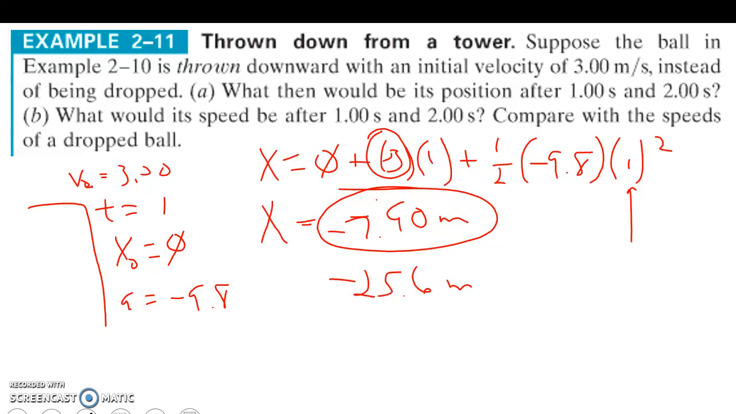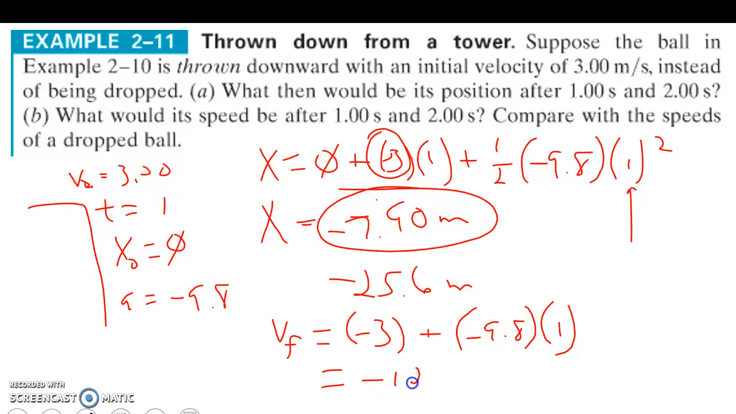Now, what would its speed be after 1 second and 2 seconds? Well, final velocity is equal to our initial velocity, which is negative 3, plus our acceleration of negative 9.8 times time, so 1. So this would be negative 12.8 meters per second. And after 2 seconds, it would be negative 22.6 meters per second. But that's how you can find the final velocity.